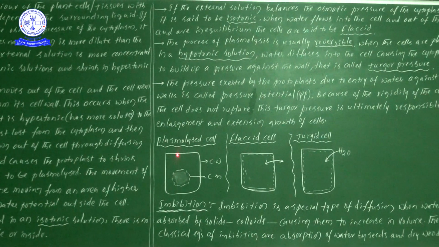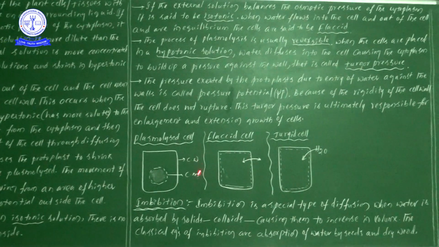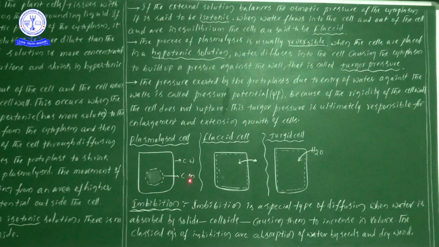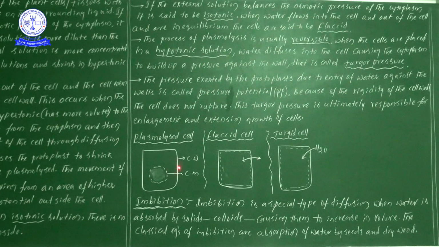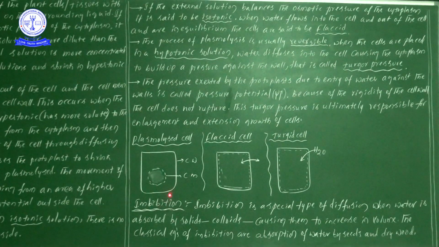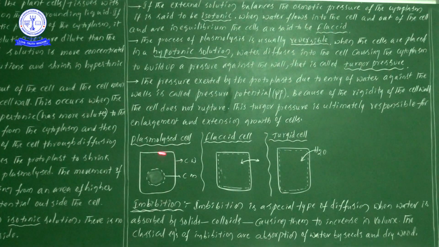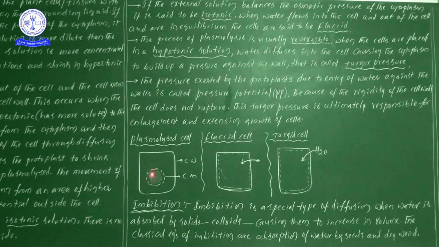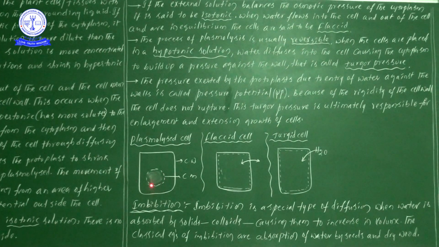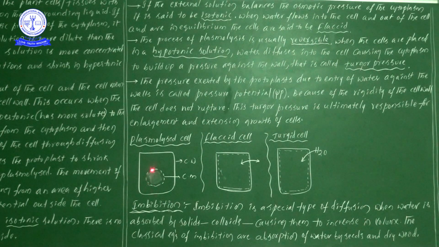Now once you see, it is the cell wall: CW, cell wall, and CM, cell membrane or plasma membrane. Suppose you place a particular cell in a hypertonic solution, what is happening? The cell membrane shrinks. Look at the diagram next to it: generally the cell membrane must be like this, pressed against the cell wall, but here what we are observing is that it has shrunken.